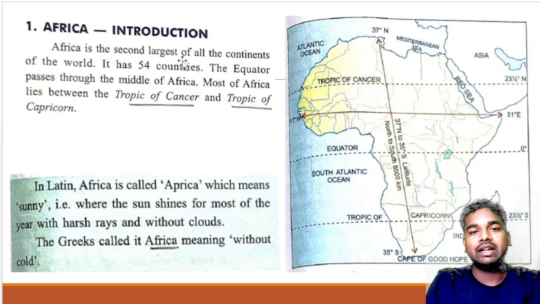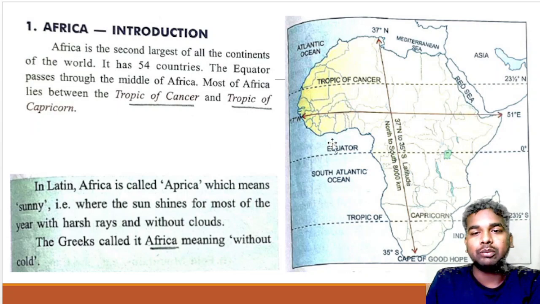Africa is the second largest of all the continents of the world. So who is the first largest? Asia is the first largest. After that, Africa is the second largest. Now, it has 54 countries. This continent, Africa, has how many countries? That is 54 countries.